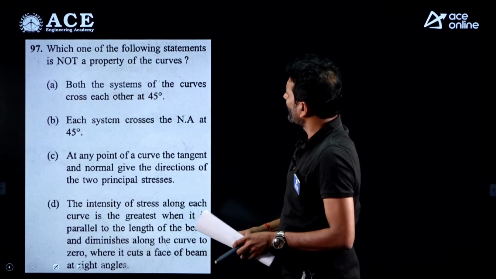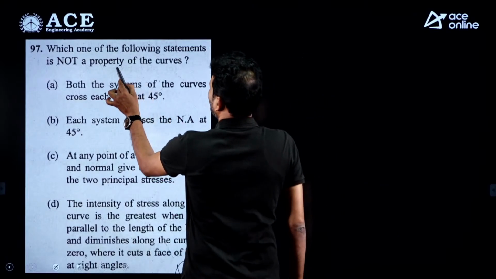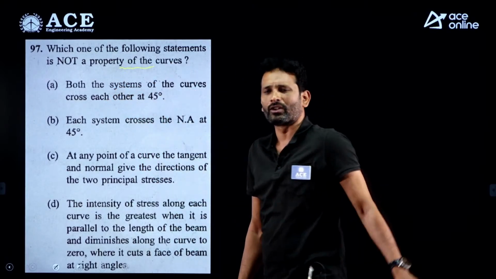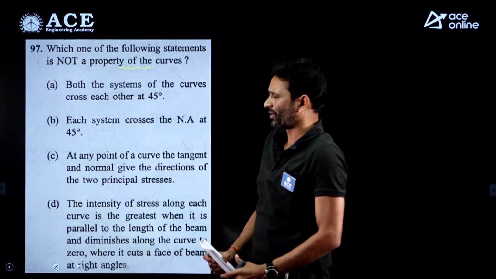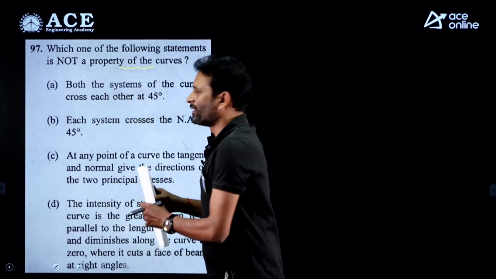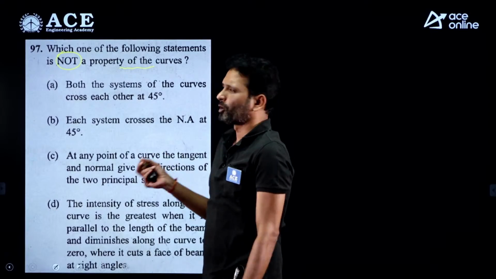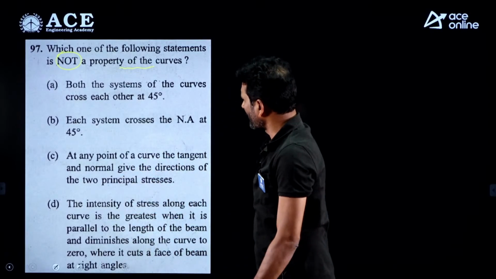Which one of the following statements is not a property of the curves? Basically, it is related to the stress trajectory curves that we discussed in principal stresses and strains. See the first one, property, not property. This is very important. Out of 4 statements, which is not the property of the trajectory curves, that is what is being asked.